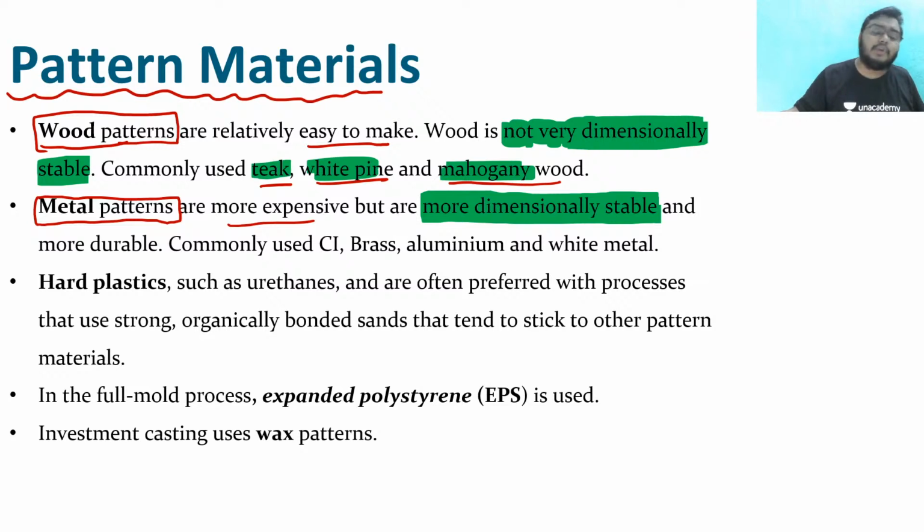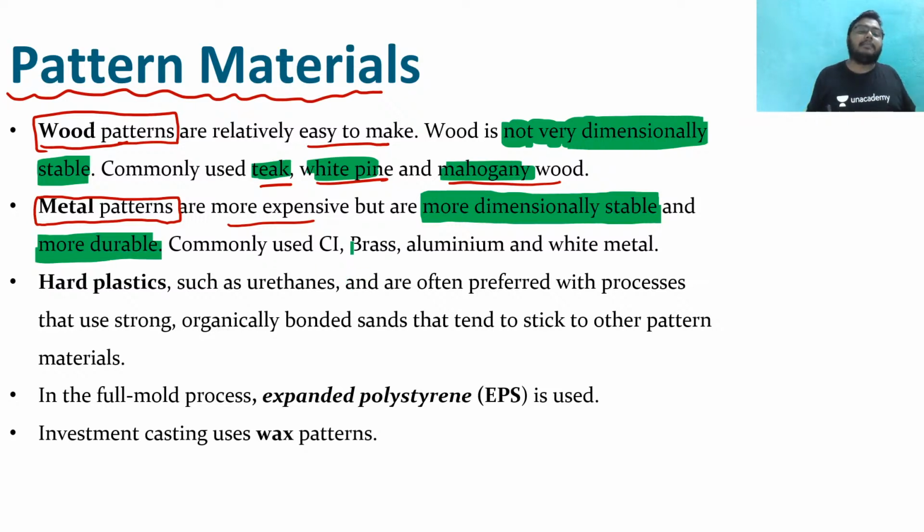But in wood, what is the problem, sir? 2 cross 1 may be equal to 1.98 or 1.99 into 0.99. So these kind of things may happen because wood is very fragile, right? We know that wood is very fragile, and in comparison with metal, metal patterns are much stronger, and their molecules are very strongly bonded. So these metal patterns are more durable also, right?